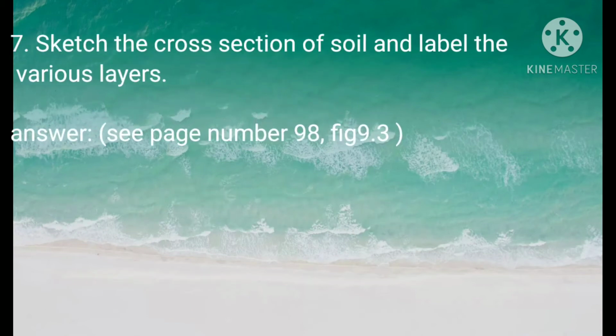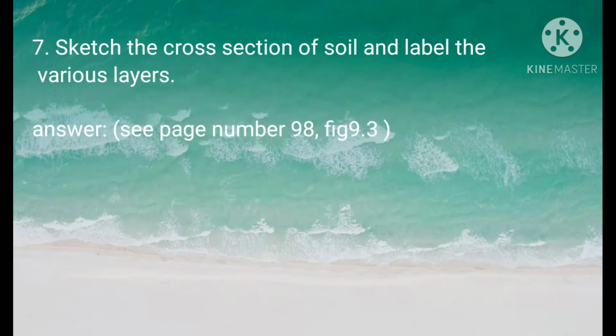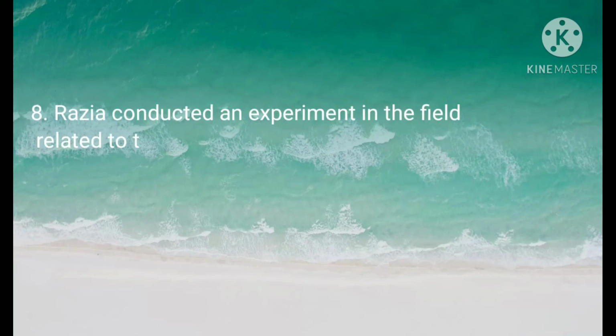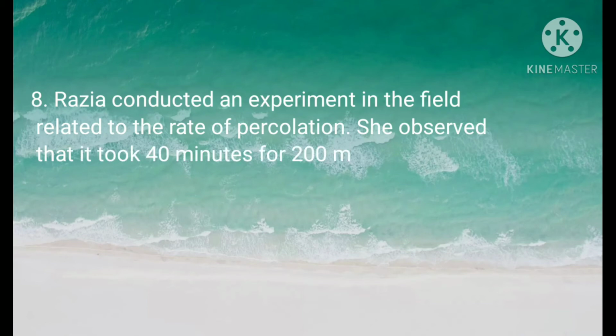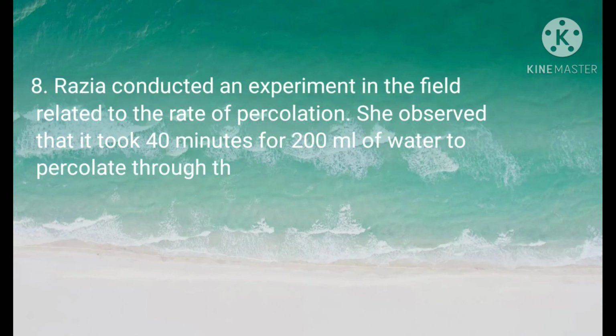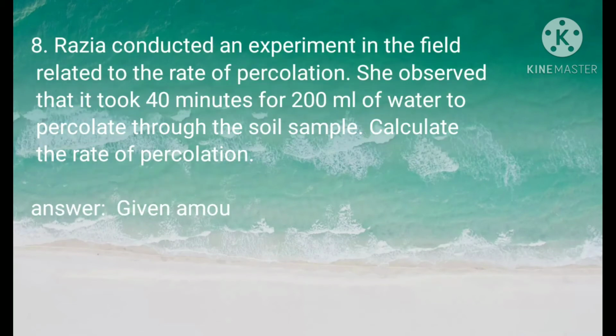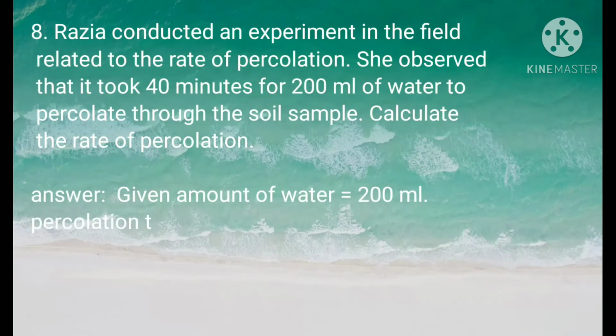Next, question number 7. Sketch the cross section of soil and label the various layers. Next, question number 8. Regia conducted an experiment in the field related to the rate of percolation. She observed that it took 40 minutes for 200 ml of water to percolate through the soil sample. Calculate the rate of percolation.